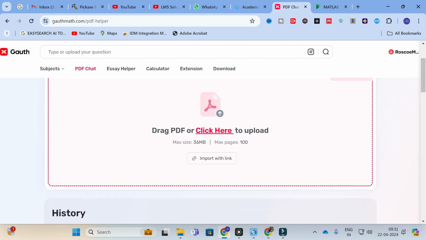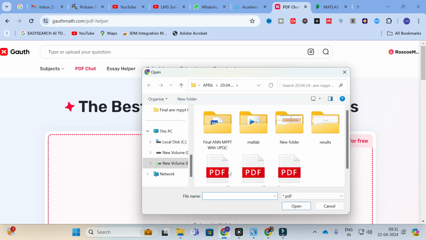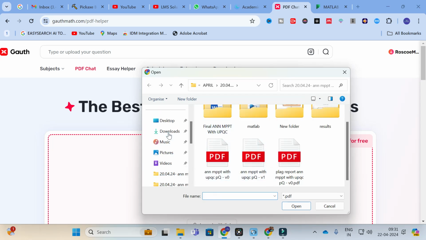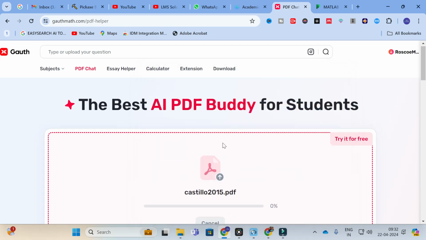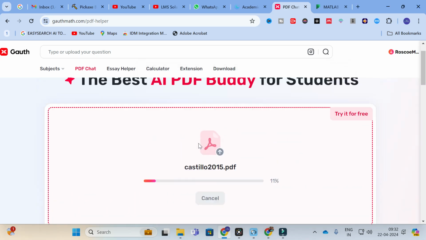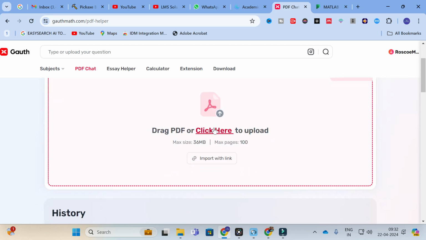So here you can drag and drop the file here. So here just click here to upload. So randomly I am going to upload a file here. So this is the paper I am going to upload. So let us see how it will work. So you can do it for free. So you can try it for free by uploading the paper. So here our paper will be uploaded and will be showcased here.